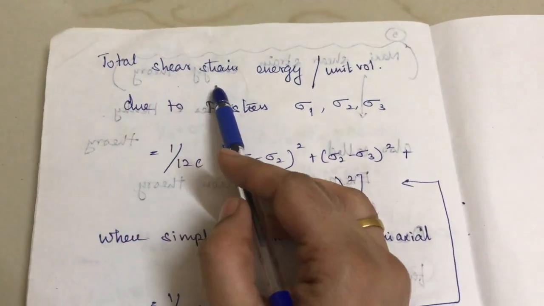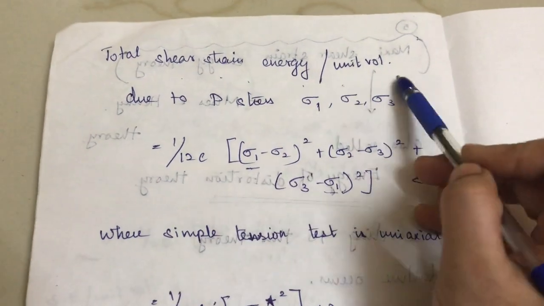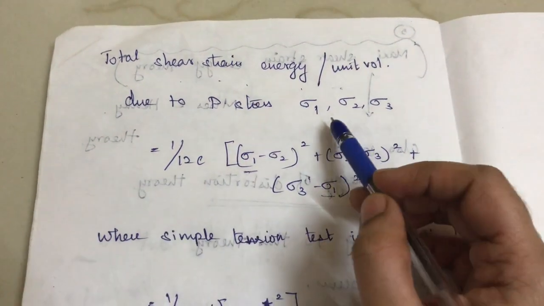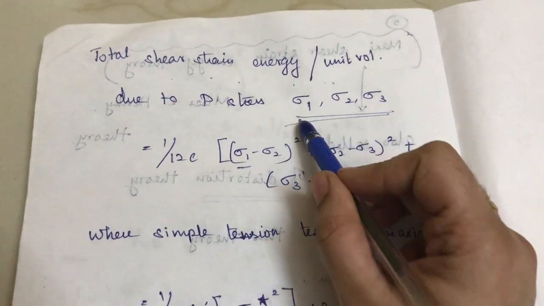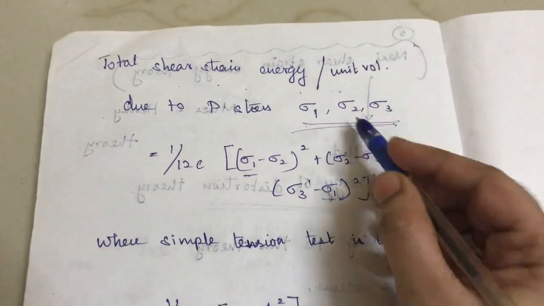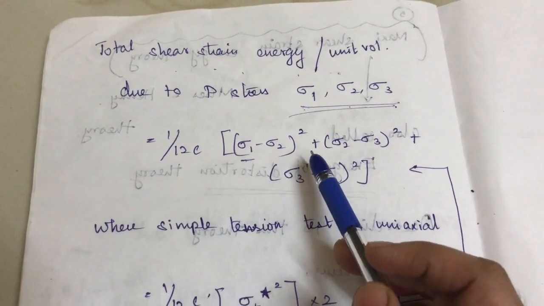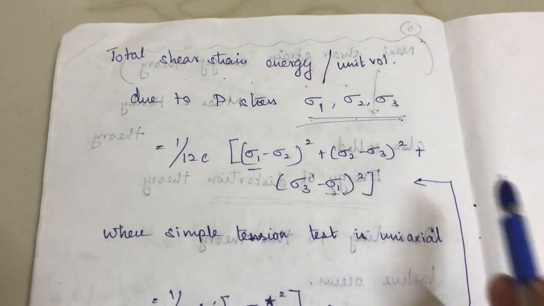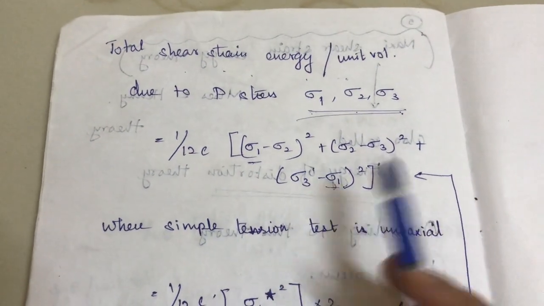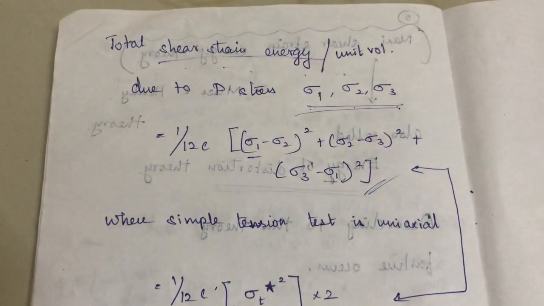So the total shear strain energy per unit volume, which is mainly due to these stresses, sigma 1, sigma 2, sigma 3, we can easily get the formula as 1 by 12G into sigma 1 minus sigma 2 the whole square plus sigma 2 minus sigma 3 the whole square plus sigma 3 minus sigma 1 the whole square. So this is the formula for the shear strain energy.